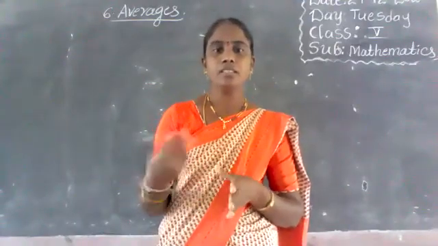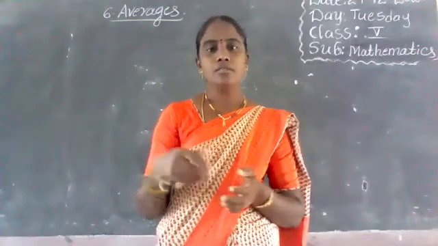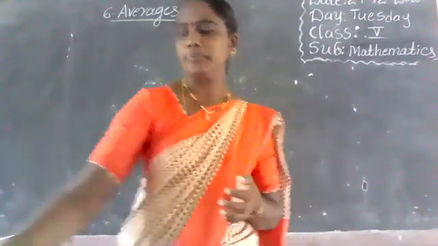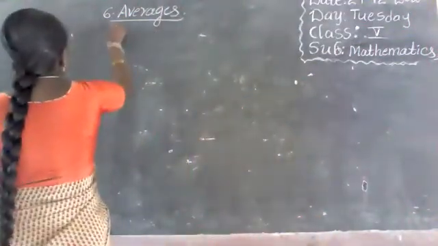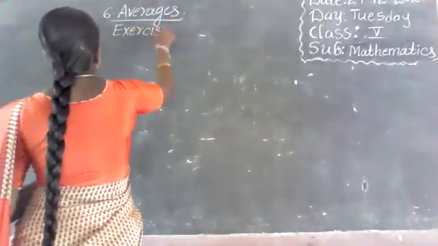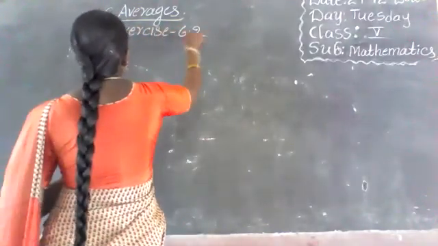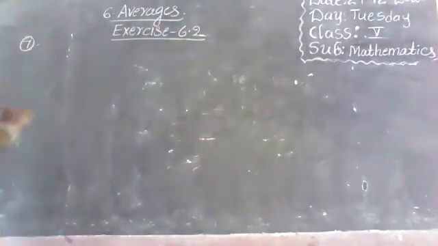Okay, then sixth unit completing, and tomorrow the next unit I will explain. First, exercise 6.2, seventh one. What is the seventh one? The average weight of 4 boys